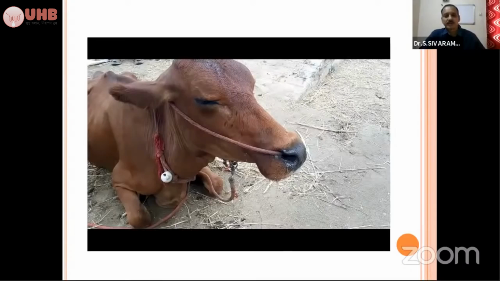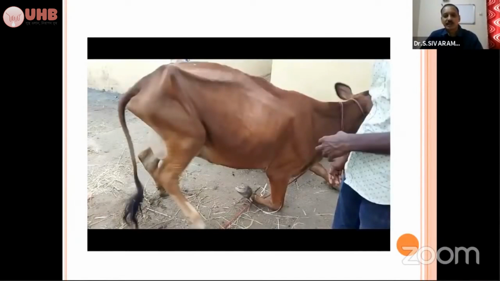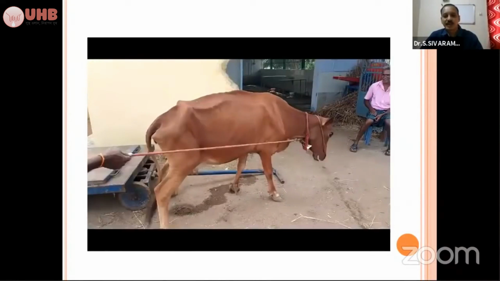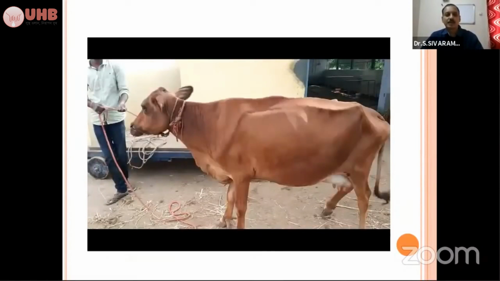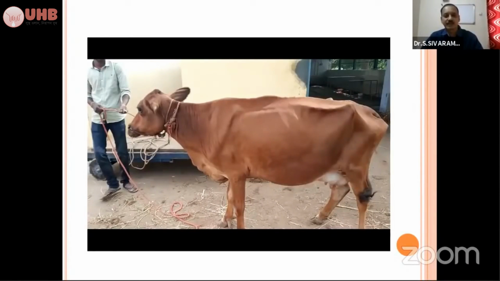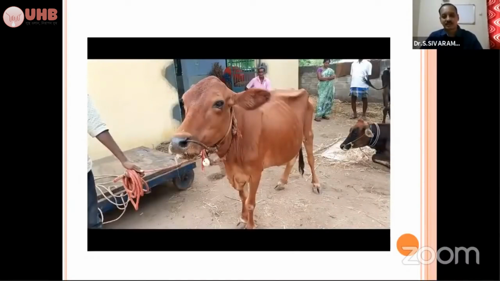See this case, the same case. If you wait for a few seconds, it can exhibit the clinical signs. See, the animal is not able to stand because of hindquarter incoordination. And see the eyes, you can appreciate the anxious expression. Salivation is there, and frequent bellowing, abdominal bellowing. That is a classical sign of rabies. So frothy salivation, anxious expression, abdominal bellowing, to differentiate rabies.